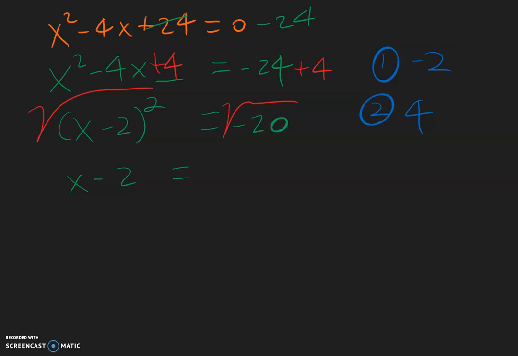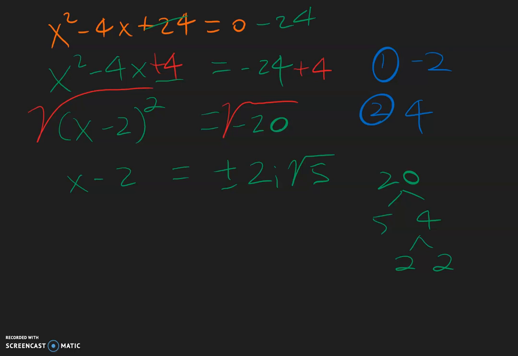And this 20, we can try to break it up to simplify 20. We can do 5 times 4. And 4, we can break it up more. It's 2 times 2. So this gives you positive or negative 2i square root 5.